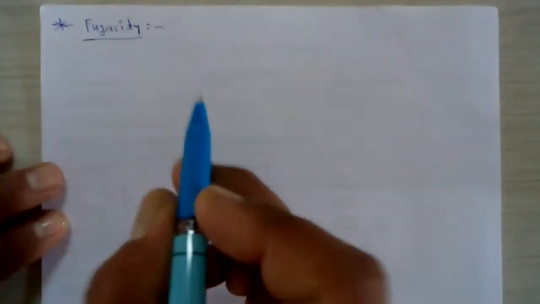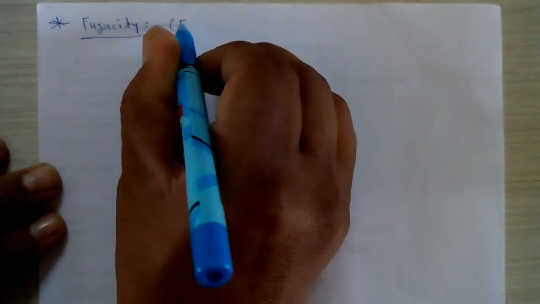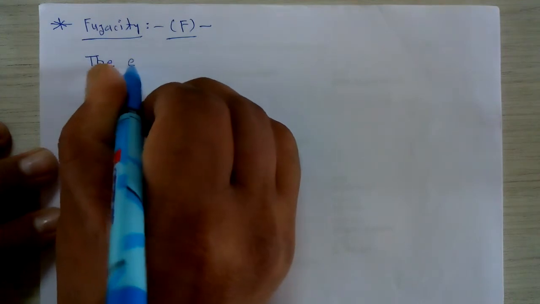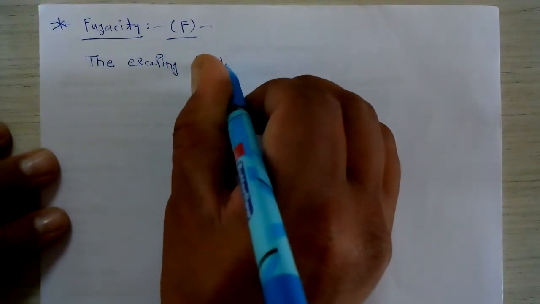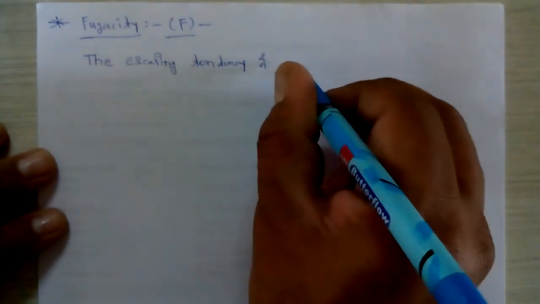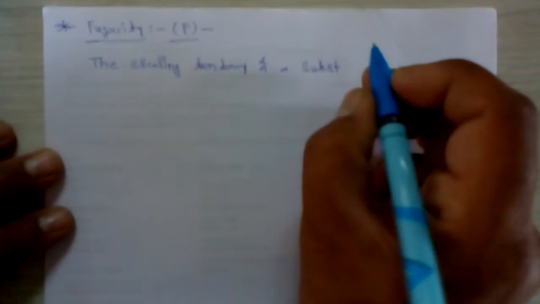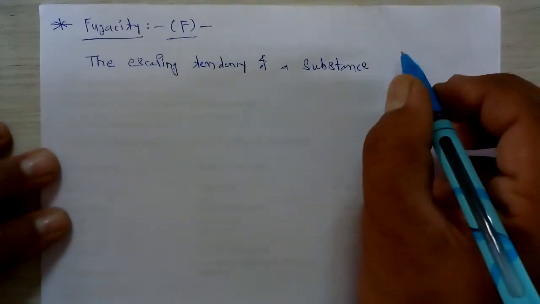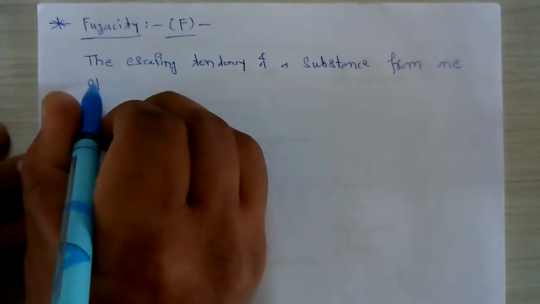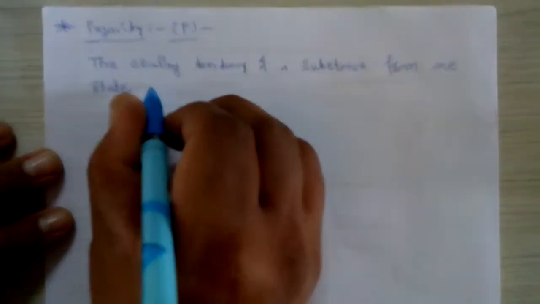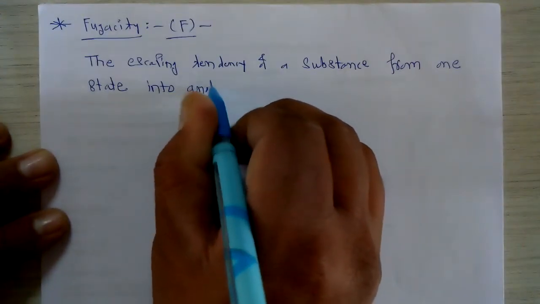This fugacity can be expressed with the symbol capital F. As far as the definition of fugacity is considered, it is the escaping tendency of a substance from one state into another state.